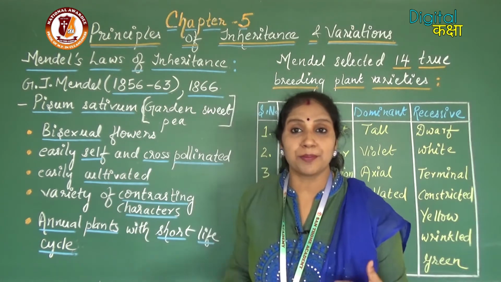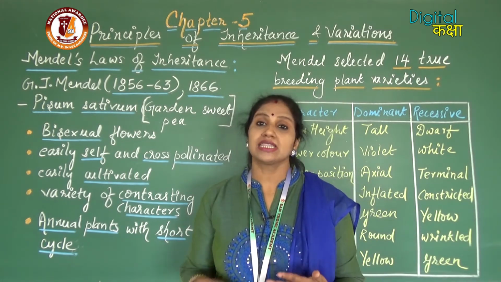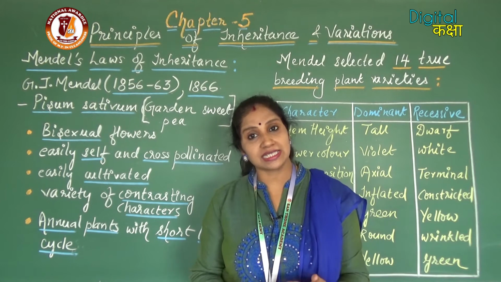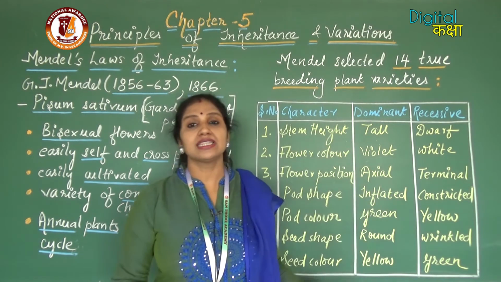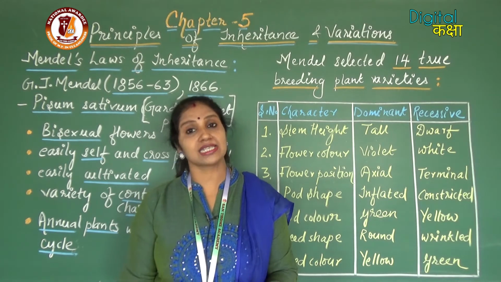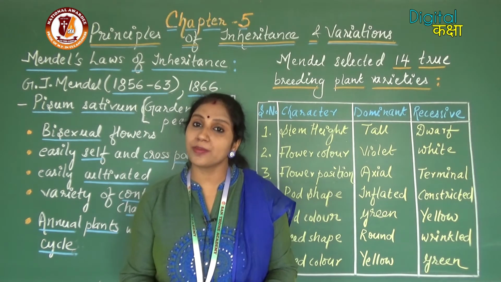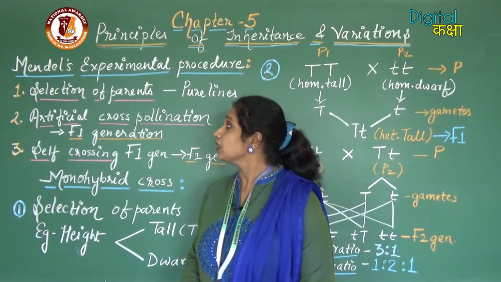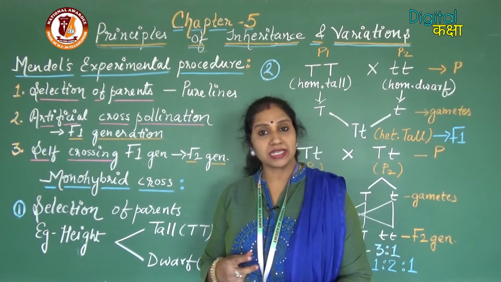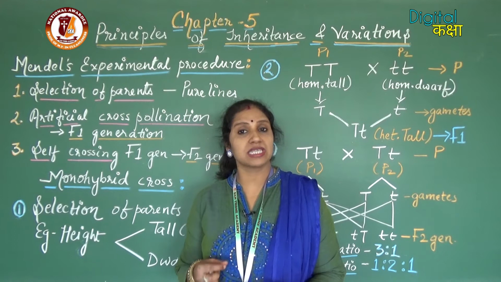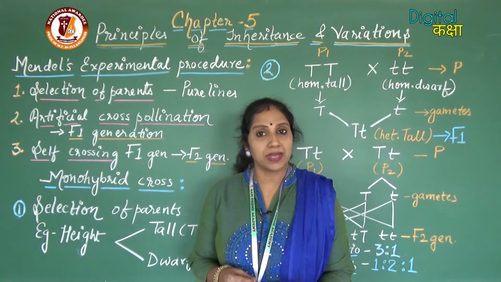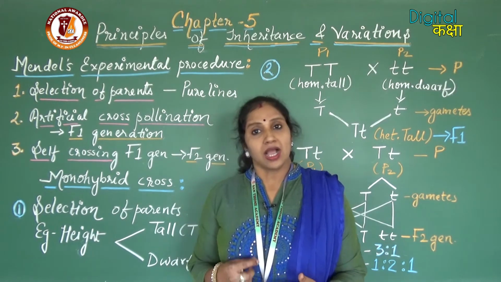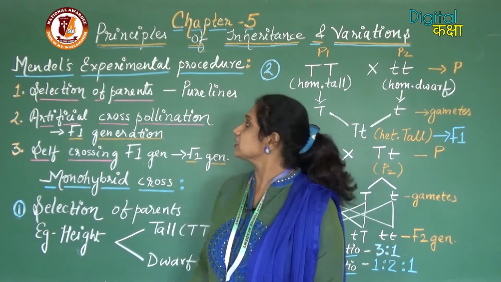So we have discussed why Mendel selected the pea plant as his experimental material, what the advantages of selecting that plant are, and we have studied the different contrasting characters which Mendel selected for performing his experiments. Let's start with Mendel's experiment. Mendel, as you know, is the pioneer who started experimenting with Pisum sativum, or pea plant, to study inheritance and variations. So let us see how Mendel performed his experiment.